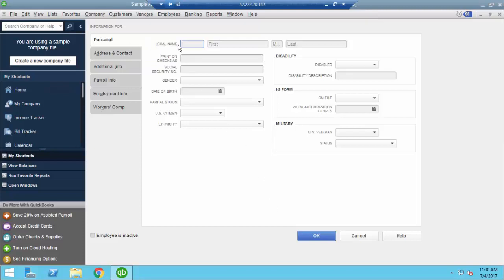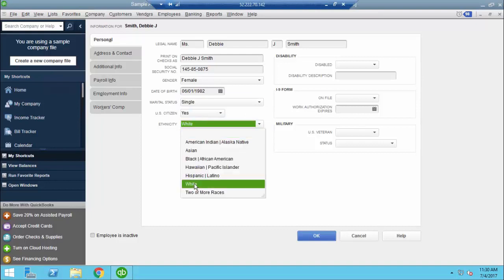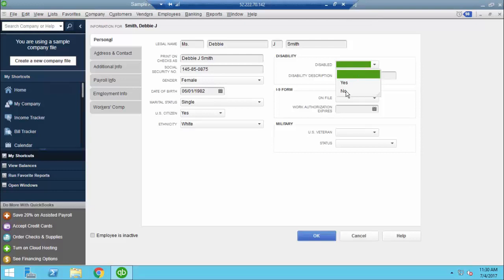The first is the Personal tab, so we're going to start with their personal information like their name, their social security number, their gender, their date of birth, and you should be able to get all this information off the forms that they've completed. Their marital status, yes, they are a U.S. citizen, and their ethnicity is white. They are not disabled. We do have an I-9 on file, and they are not a veteran.